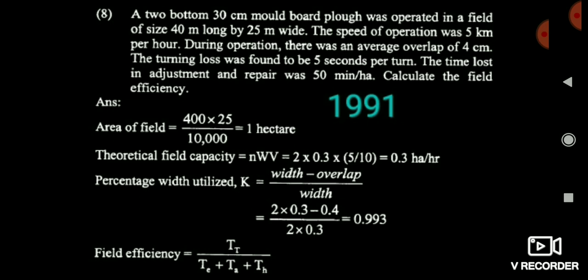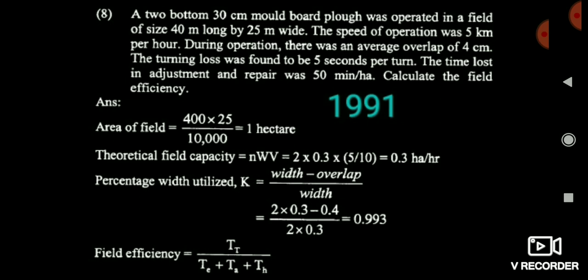Friends, whenever the questions are given, you simply calculate the area, means the total area. You can see that 400 into 25 by 10,000, that is 1 hectare is our field. Now friends, it is saying that the operation speed is 5 km per hour and it has taken the average overlap of 4 centimeter.